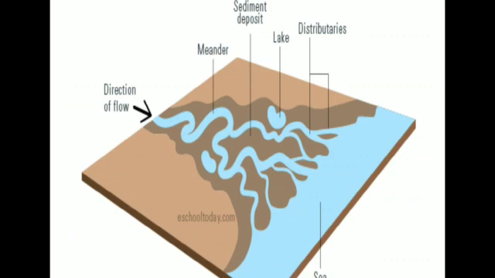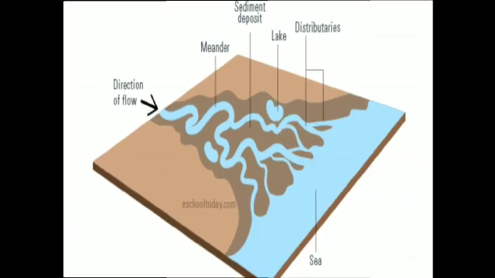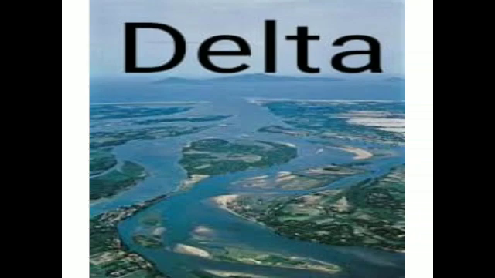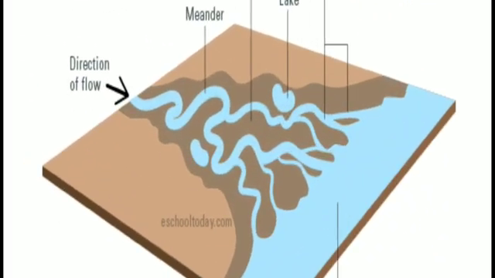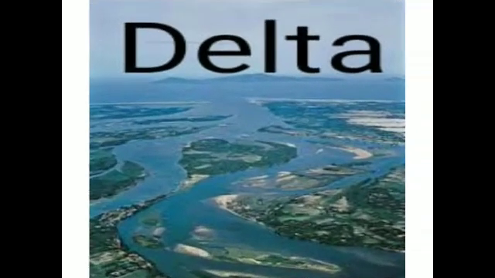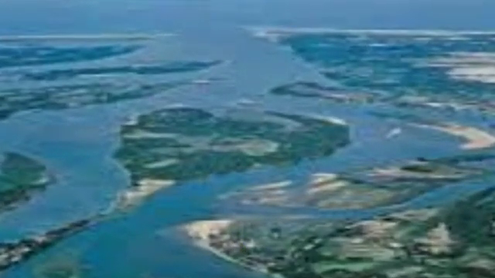Dear children, when the river reaches its mouth, it carries a large volume of water and alluvium. The excess load is deposited as sandbars in the wide river channel. This divides the main channel into several channels which are called distributaries. In this stage, triangle shaped land is formed between the distributaries due to deposition of sediments. This is called a delta.